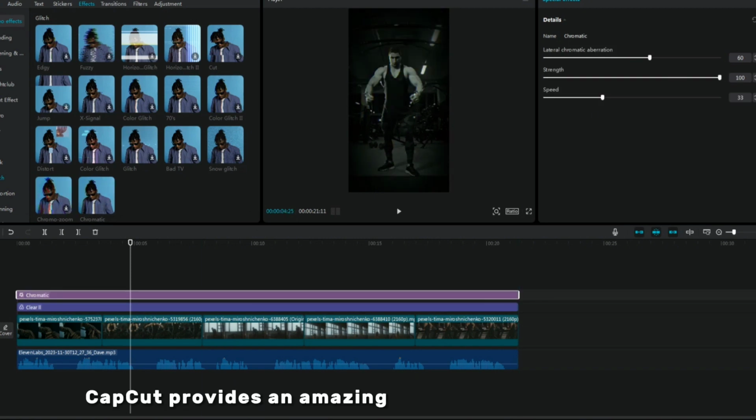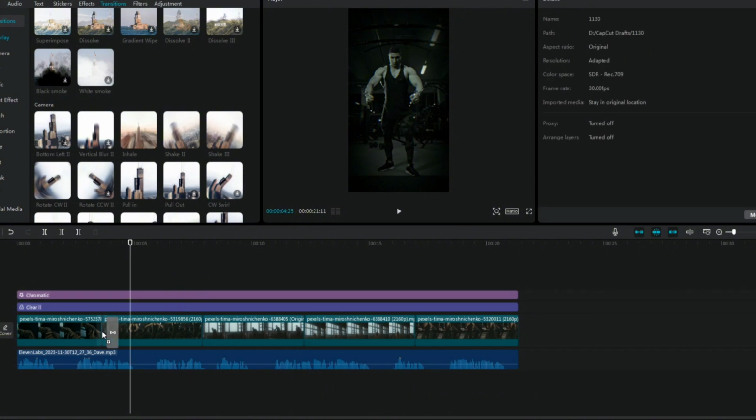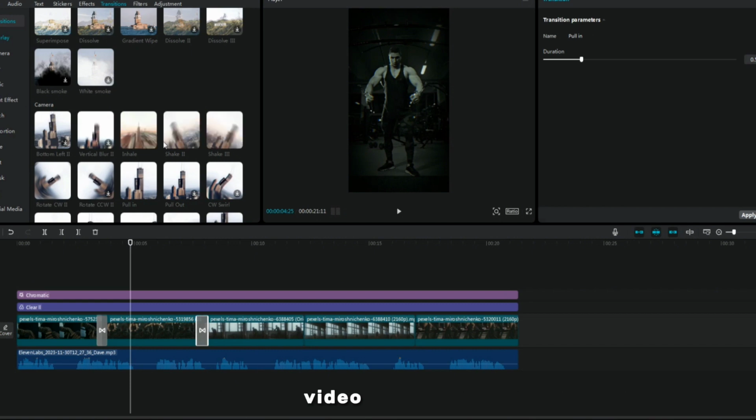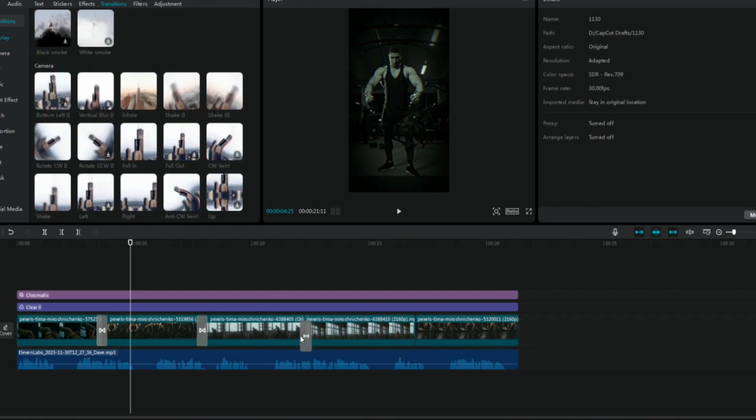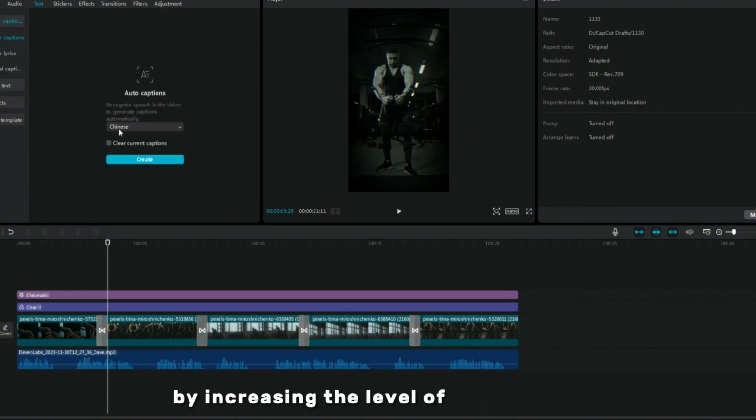CapCut provides an amazing artificial intelligence tool for automatic caption creation. Go to the Text tab, click Create, and wait for the tool to automatically create captions based on audio-video content. Including captions in a video is a great way to improve the viewer's perception and engage them by increasing the level of engagement.